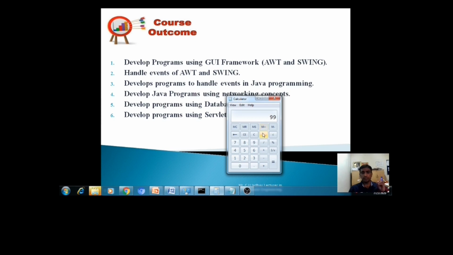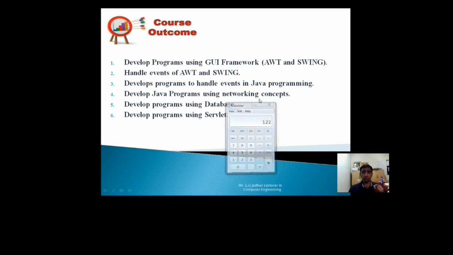So that click is event. When you click plus symbol, when you click 23, that 99 plus 23 is displayed in the text field. Now when you click on the equal to sign, it will make the addition and the result will be displayed in the text field. Means what? When I click on this button, that is called as an event.